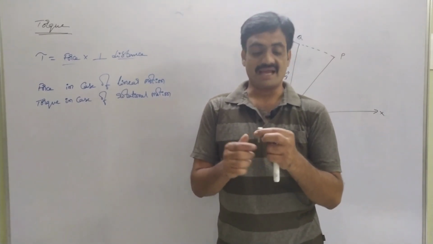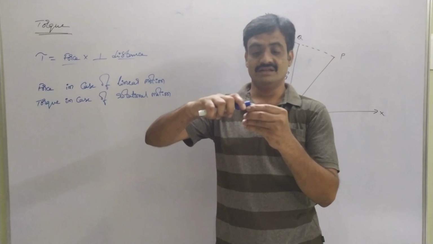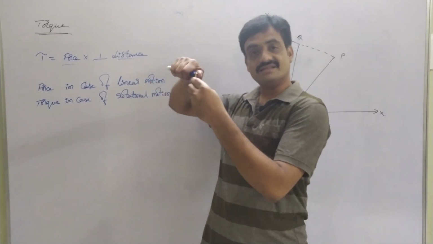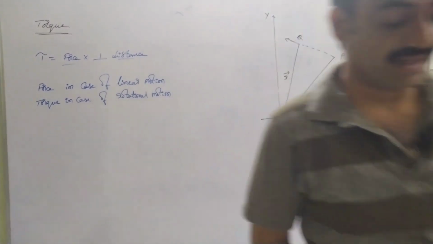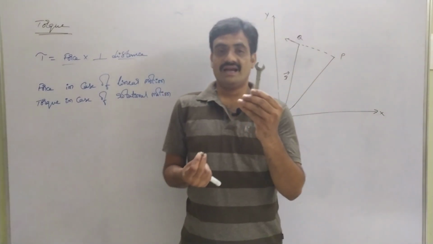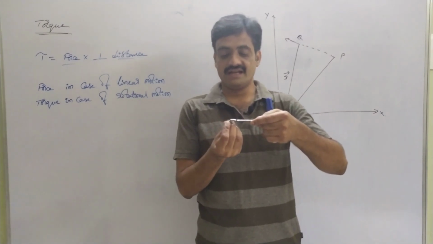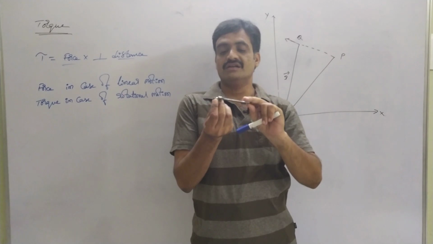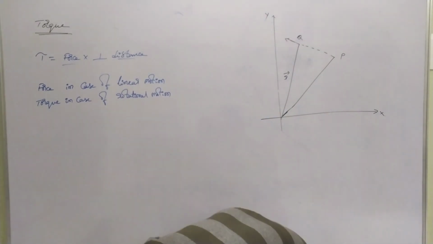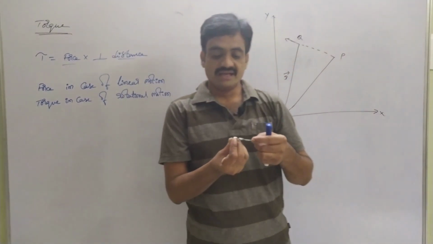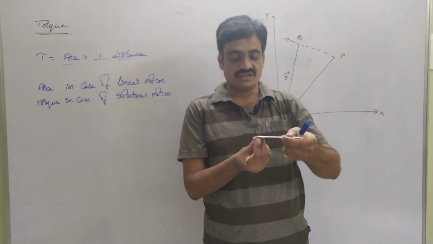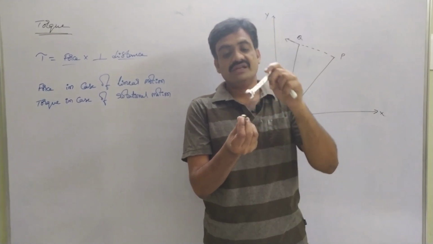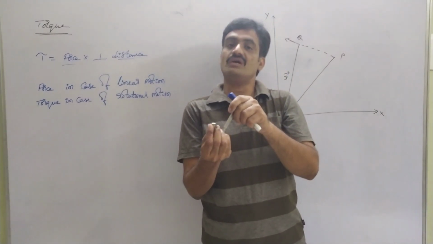If we consider a spanner like this, here we are going to apply the force by using the spanner. I will show you the spanner. Observe this, I have considered a spanner, and by placing the spanner I am going to rotate this nut. Observe that here I am applying the force in this direction or in this direction, but the body is moving into the wall or out of the wall.